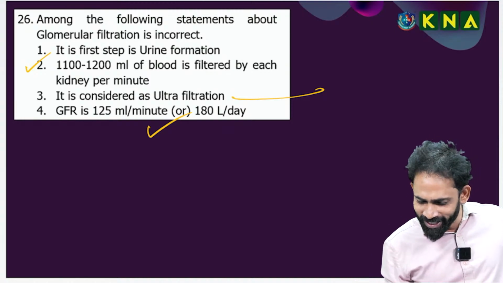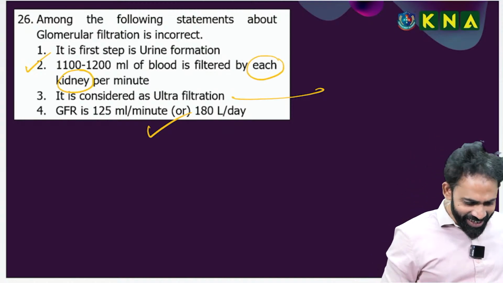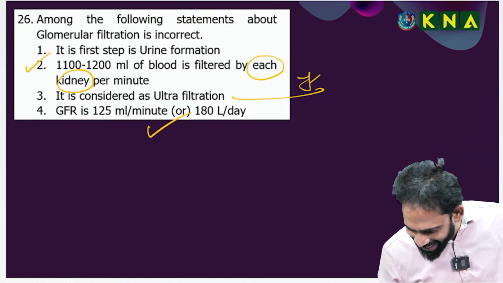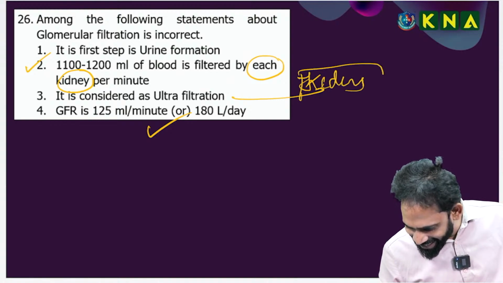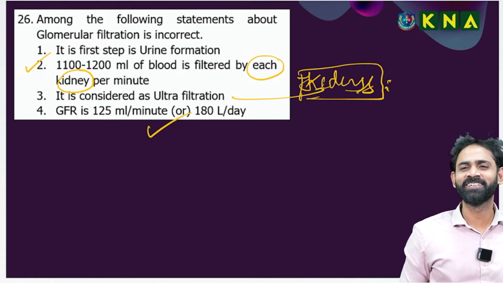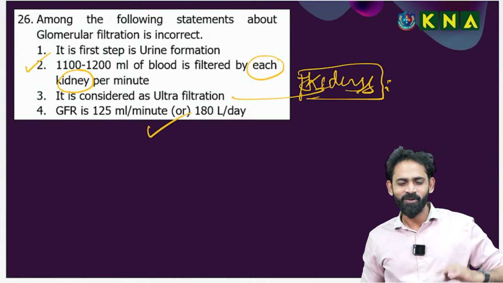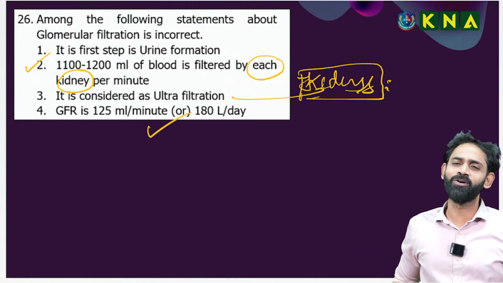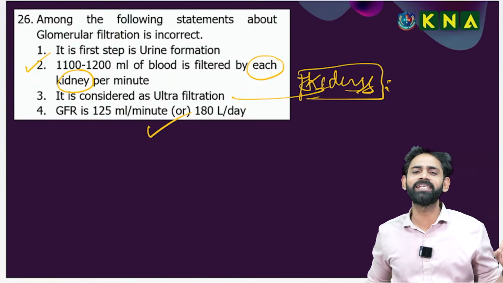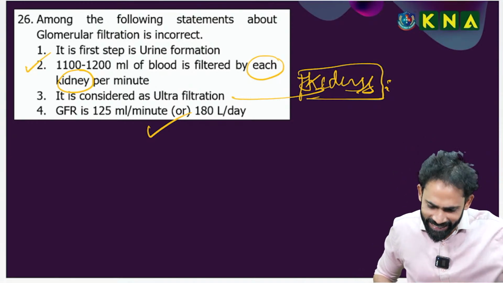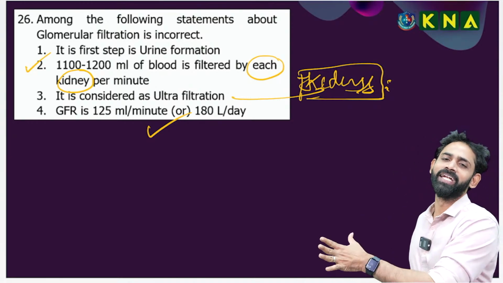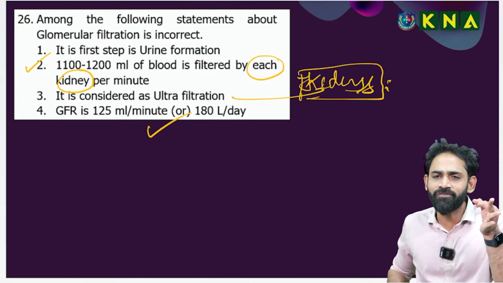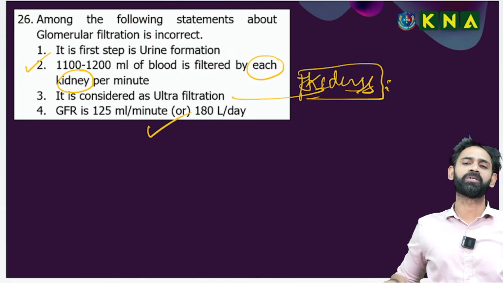Second statement, here I said each kidney, but it is not each kidney, it is both kidneys. You understand the difference? 1100 to 1200 ml of the blood is filtered by the kidneys per minute, which is equal to 1/5 of the cardiac output.